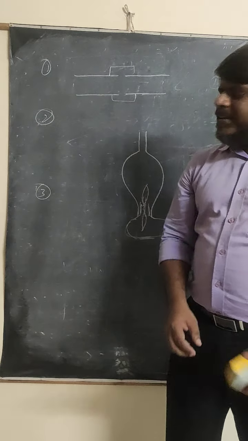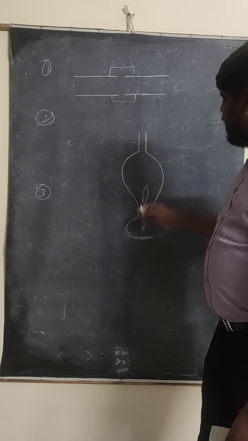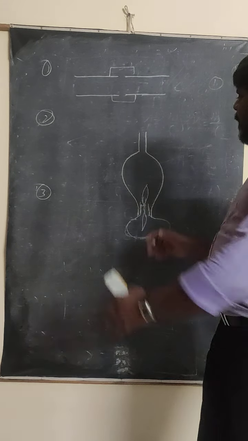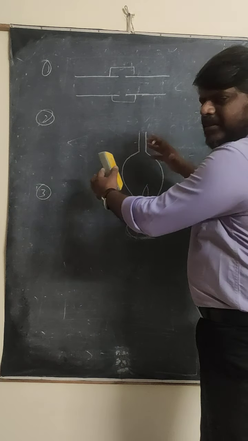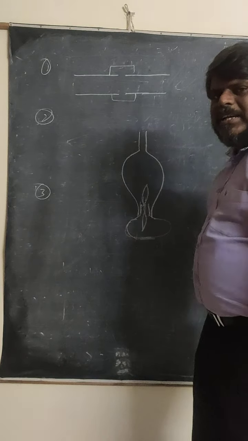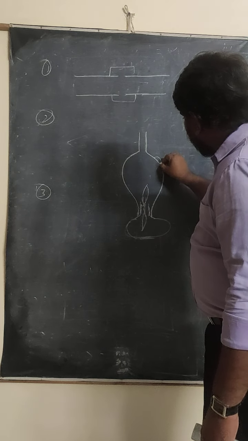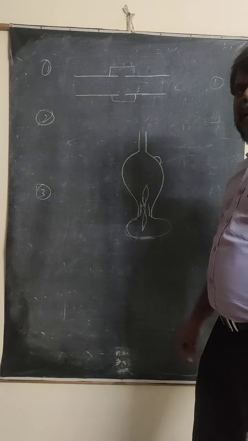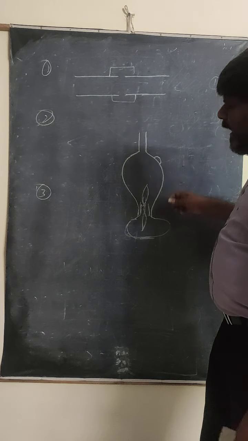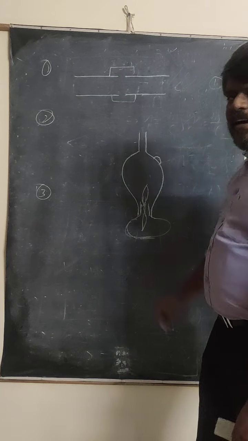So when it is placed on the lantern, due to the temperature, this complete part expands. But whenever you drop water, for example, a water drop falls here, then the remaining part expands, but this part contracts.